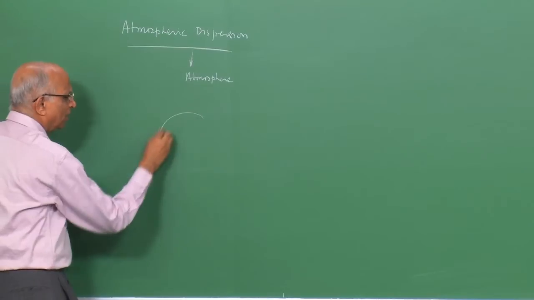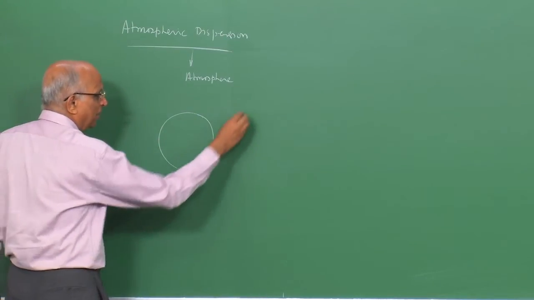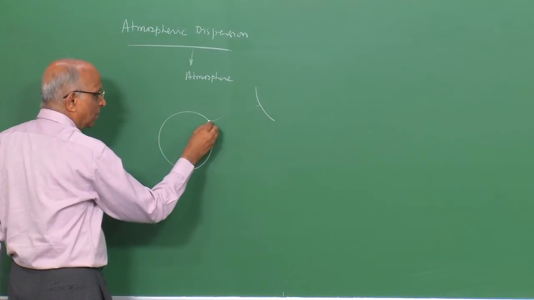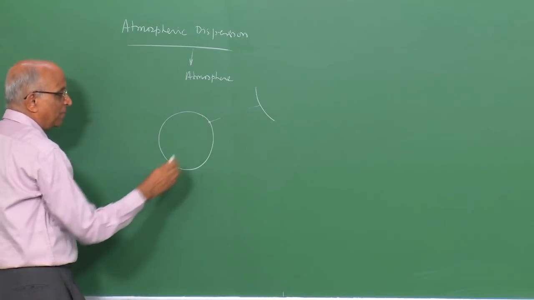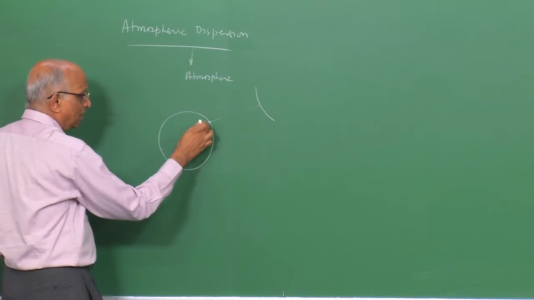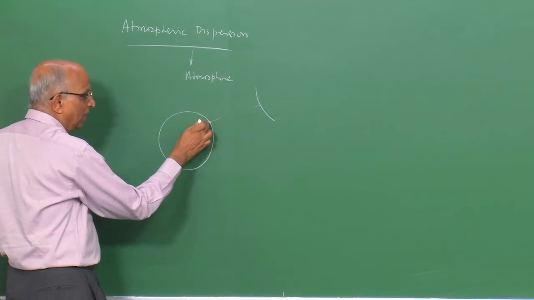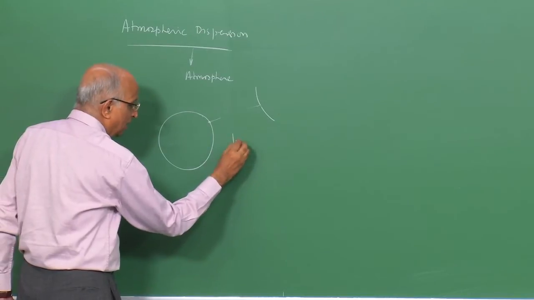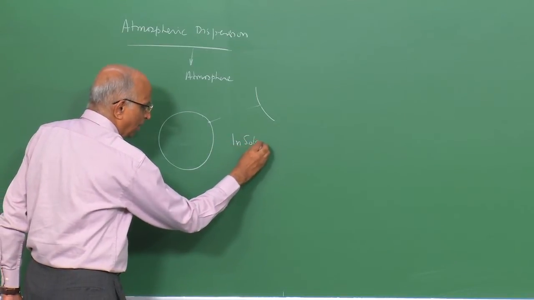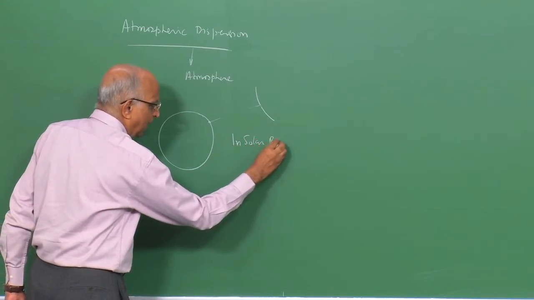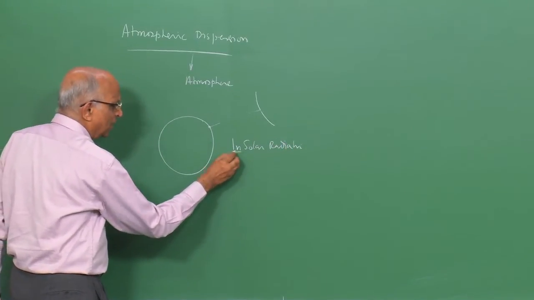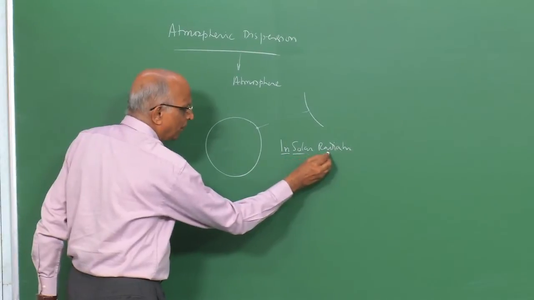You have the earth, you have maybe the sun far away, and the heat from the sun goes and heats the earth. That means you have radiation from the sun coming onto the earth, and you have something like incoming solar radiation, and this incoming solar radiation is spoken of as insolation.